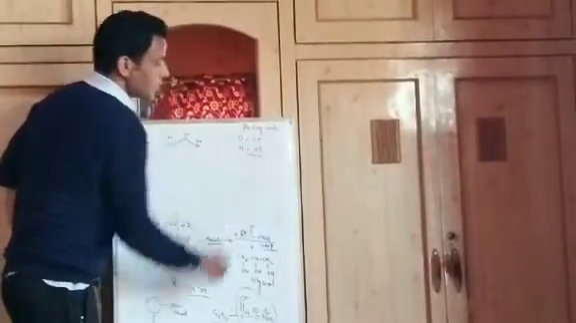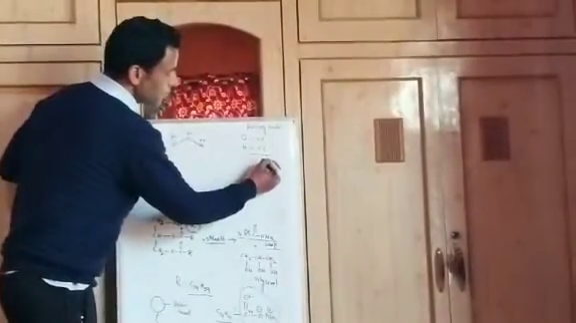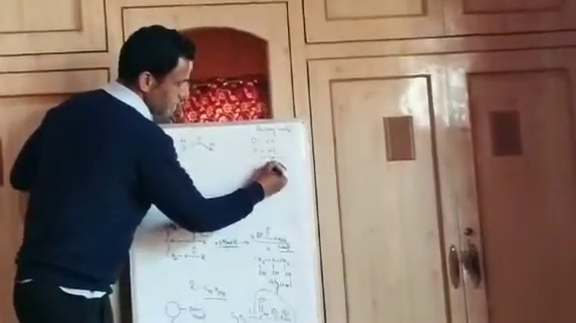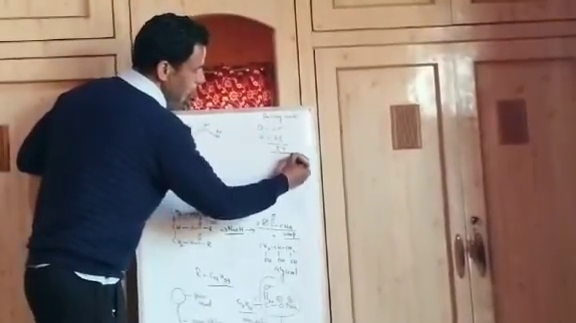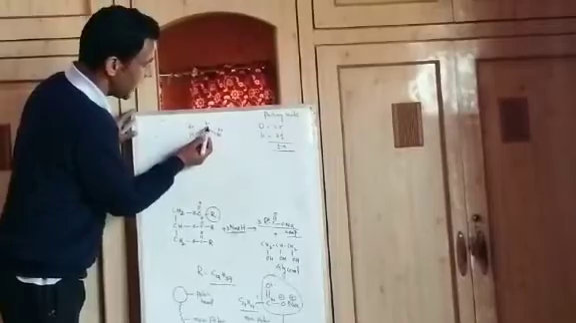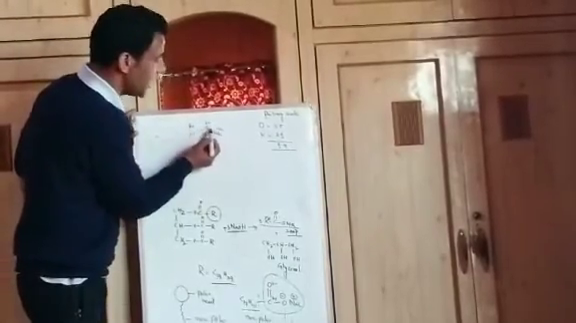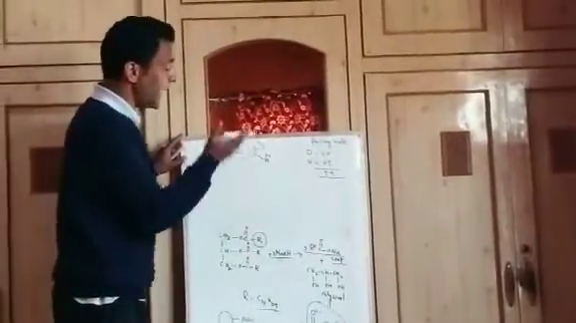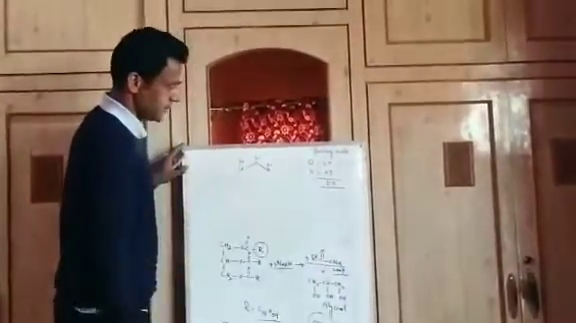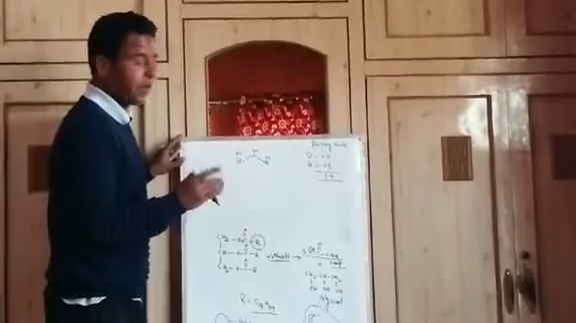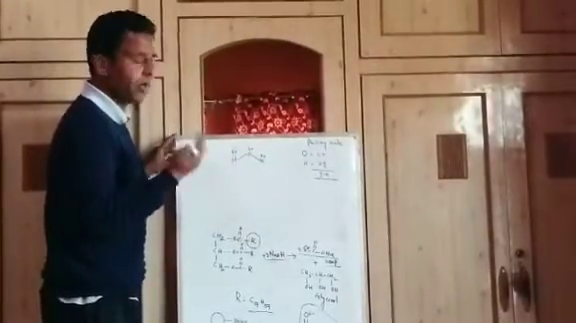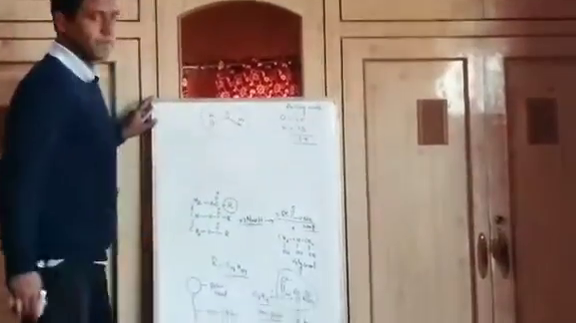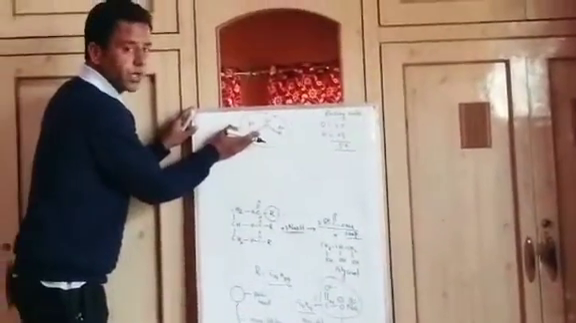Now the difference in electronegativity is 3.5 minus 2.1, that is equal to 1.4. So the difference in electronegativity between oxygen and hydrogen is 1.4. And as per the rule, when the electronegativity difference is more than 0.4, the molecule is polar. So that's why the water molecule is polar.